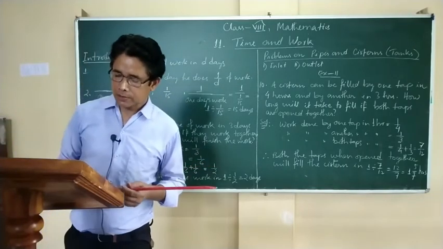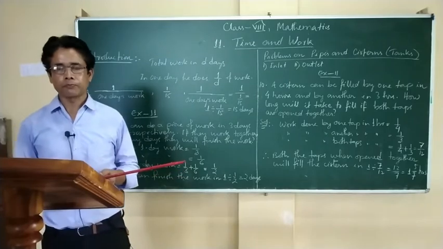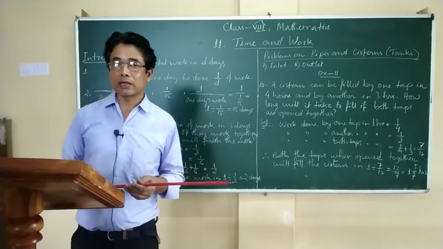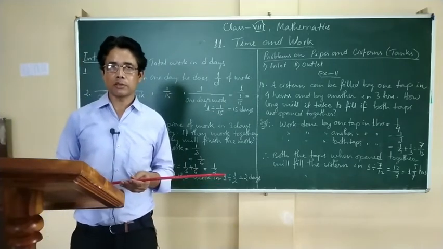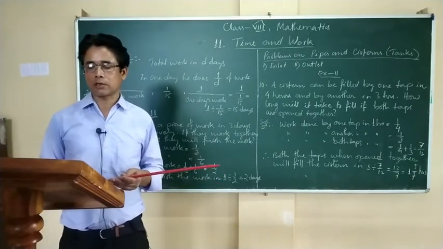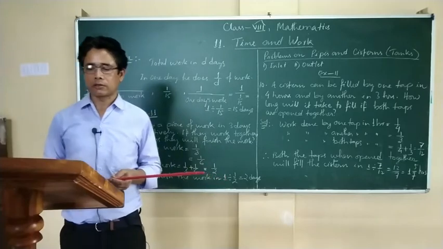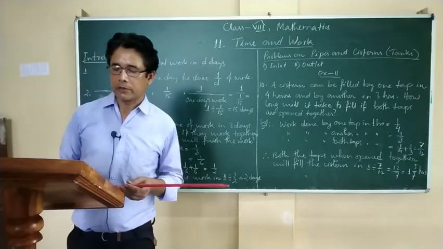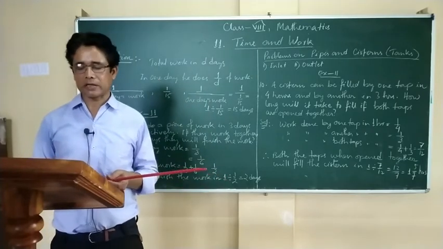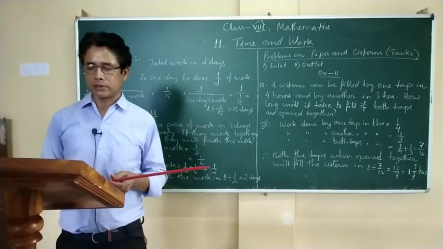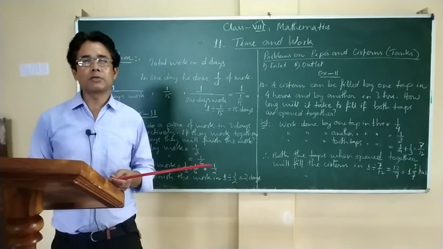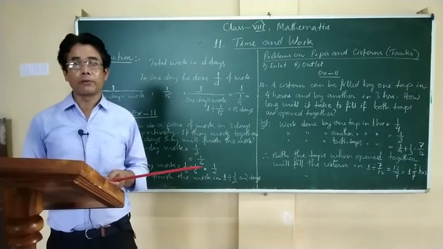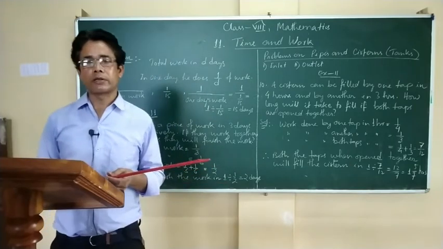The second one is, in a similar way, if an outlet empties a tank in 10 hours, outlet meaning the pipe through which the water comes out from the tank, then in 1 hour how much of the tank will be emptied? 1 by 10th part of the tank.